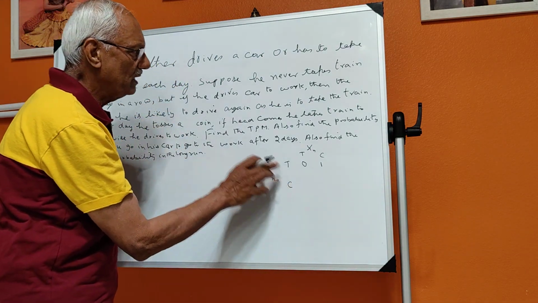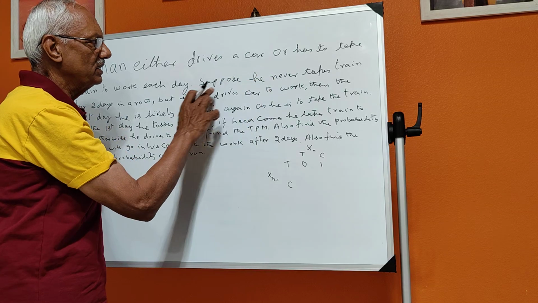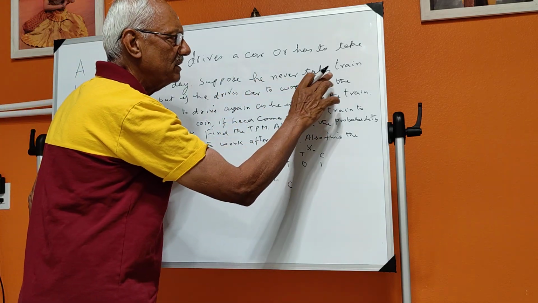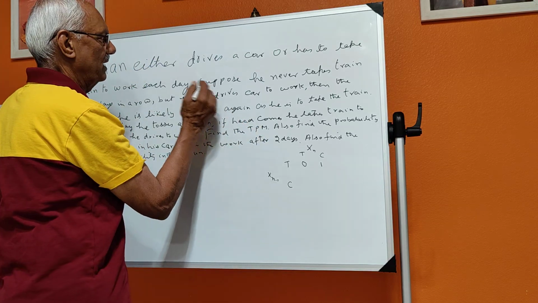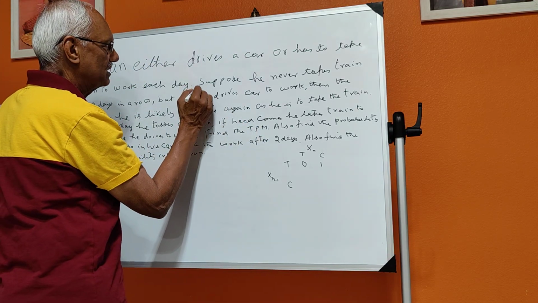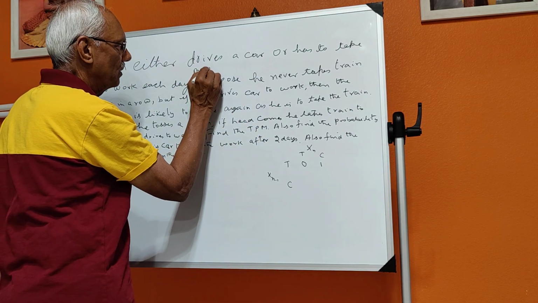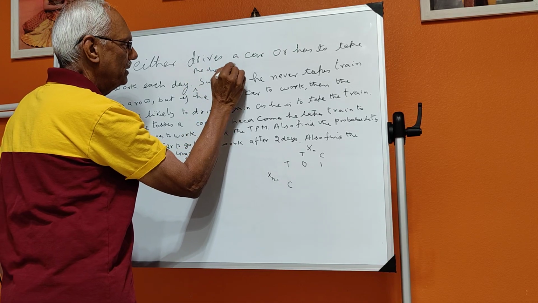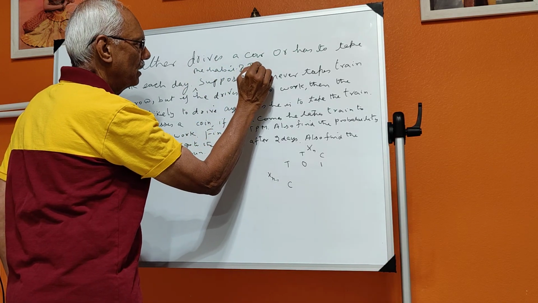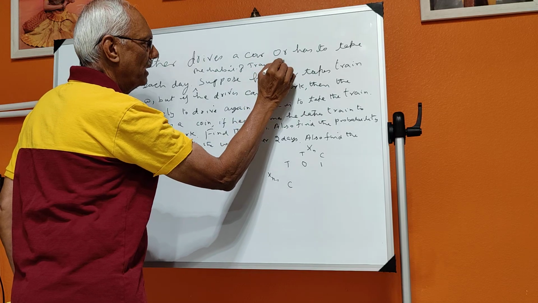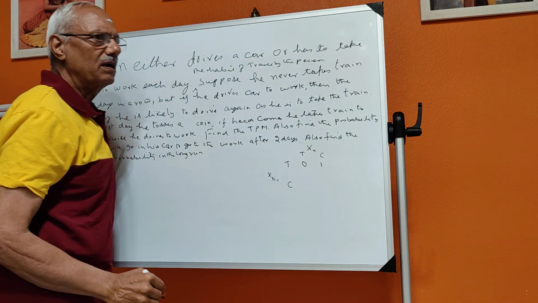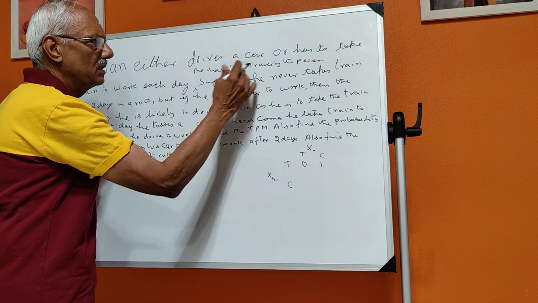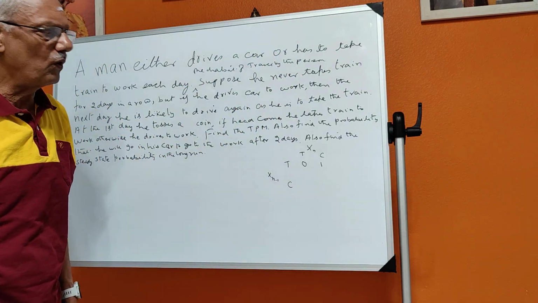Whereas if he goes by car, that is the meaning of it. I will put it like this: the habit of travel by the person. This is the habit of the person who goes to office.